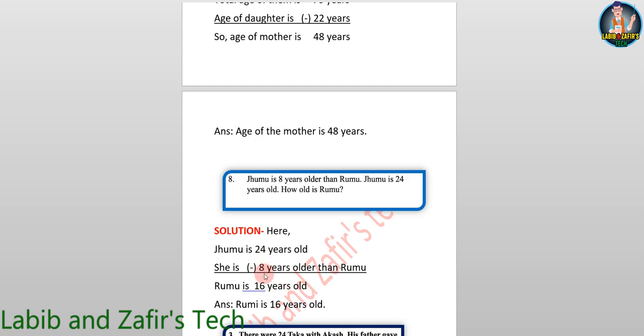Oh, I'm sorry, I can say 14 minus 8 equals 6, 1 in hand, 2 minus 1 equals 1, 16. Rumu is 16 years old. Answer: Rumu is 16 years old.